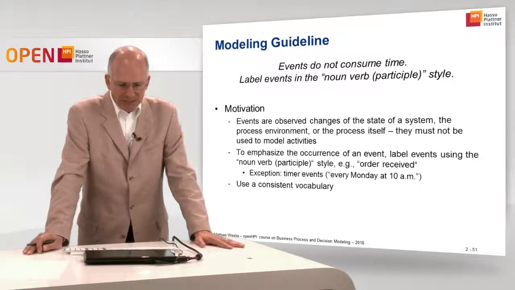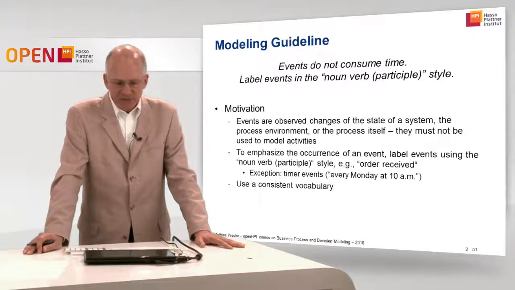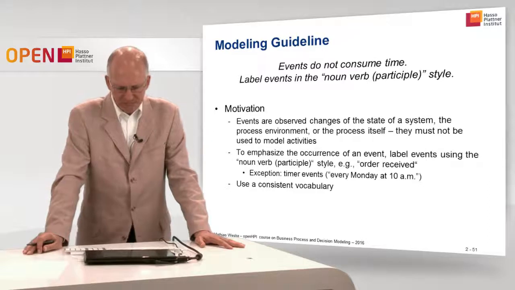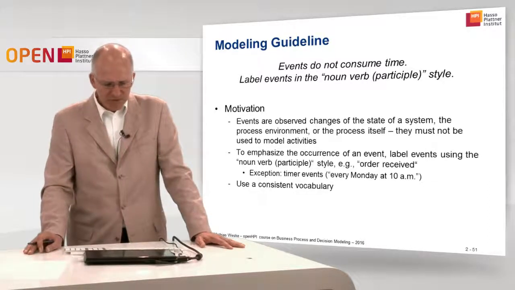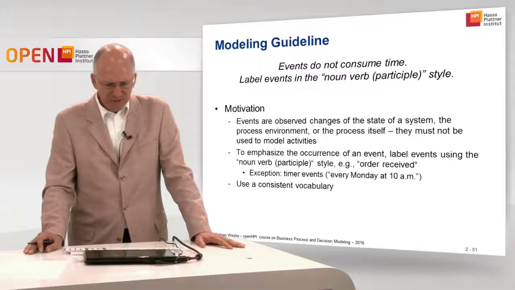A modeling guideline related to events is that events do not consume time. Event labels should reflect that, and labels of events should be used in the noun verb participle style. So what do we mean by this? Events are observed changes of the state of a system, the process environment, or the process itself.